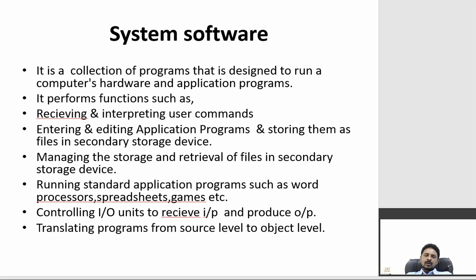Suppose a small C program has been developed for solving a particular task. To run that program in a computer system, we need an operating system, that is a system software, and a compiler, that is a system software. If I want to run my application program, definitely we require some system software.